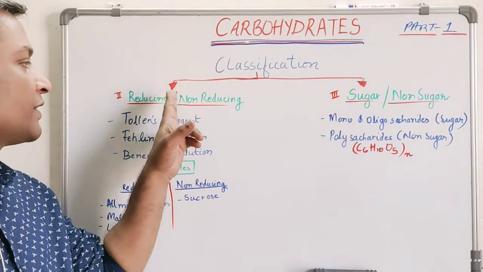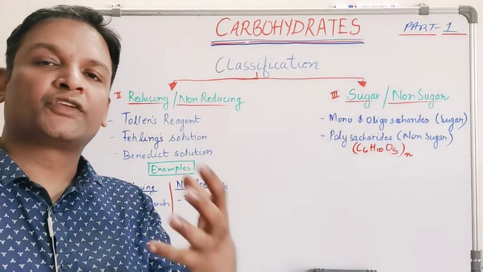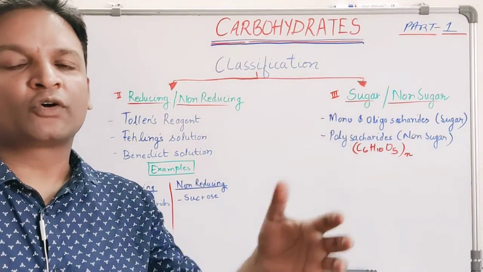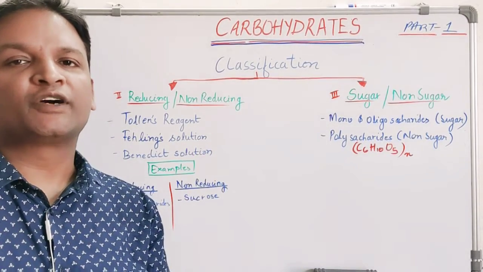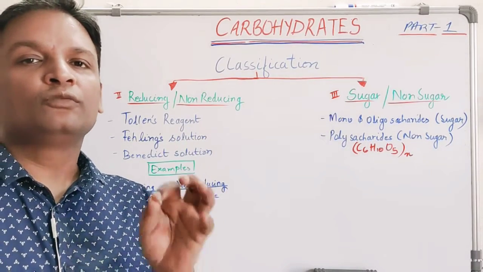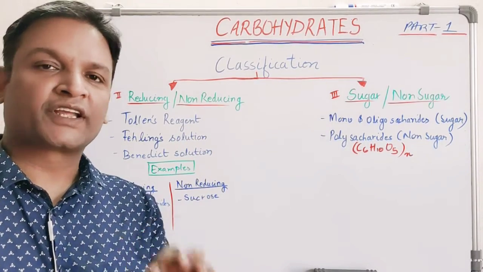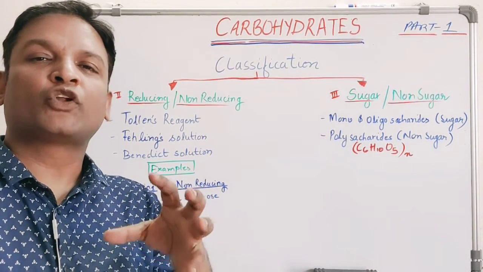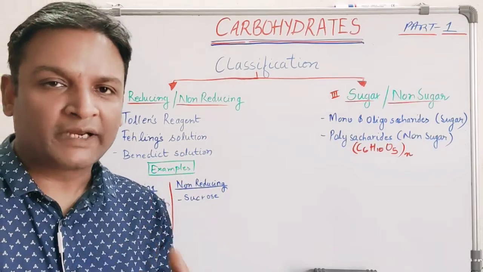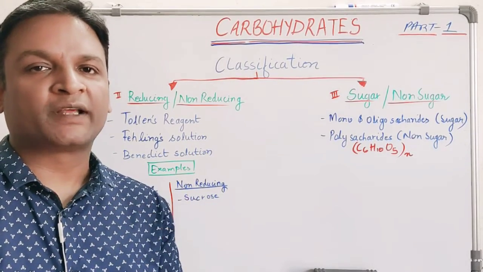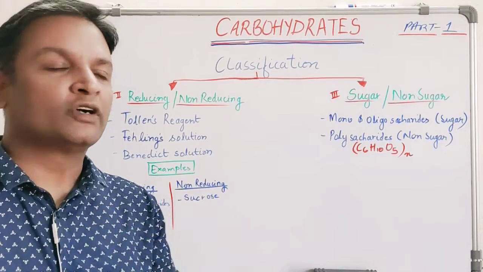The second classification is on the basis of reducing and non-reducing nature. Those sugars which can reduce some compound are called reducing, and those which cannot reduce other compounds are called non-reducing. Remember, all monosaccharides are reducing in nature, and the most important example of a non-reducing sugar is sucrose.